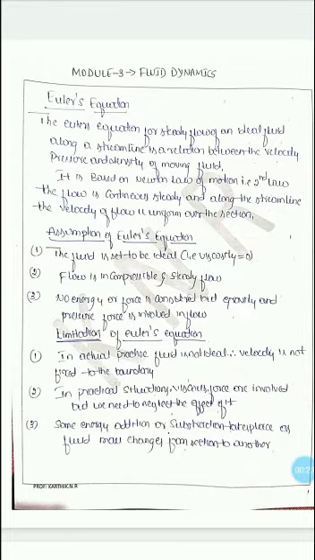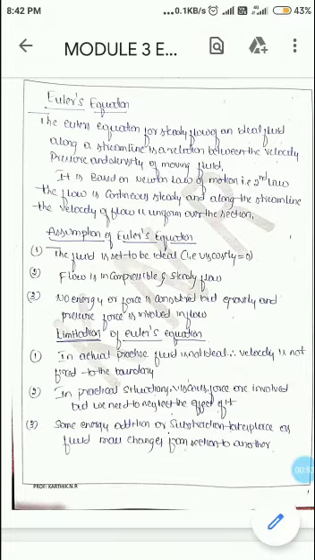Euler's equation of motion for a steady flow of an ideal fluid along a streamline gives the relationship between velocity, pressure, and density of a moving fluid. This Euler's equation of motion is based on Newton's second law of motion. Before starting the derivation of Euler's equation of motion, we'll see what assumptions are involved in it.